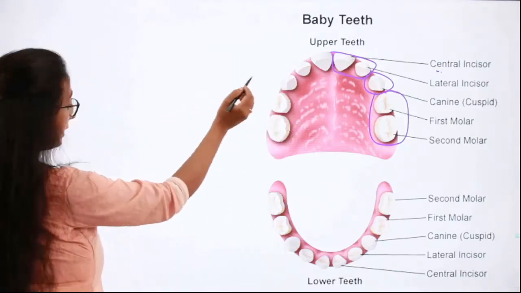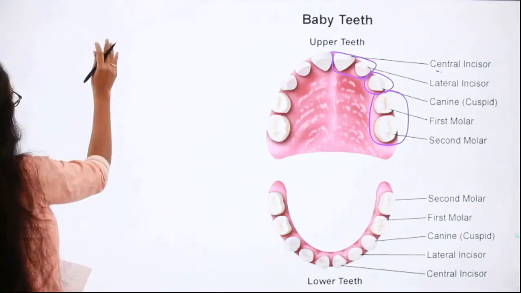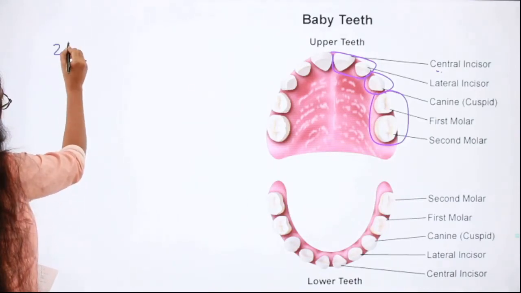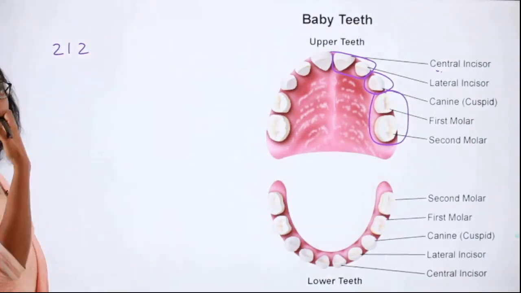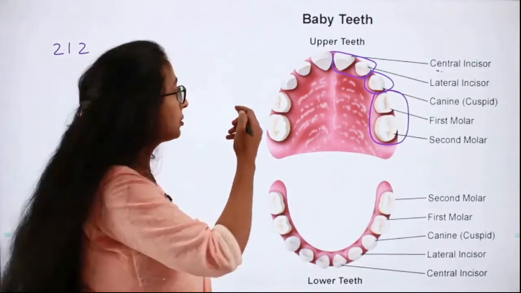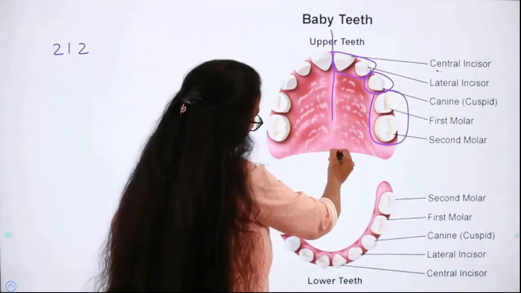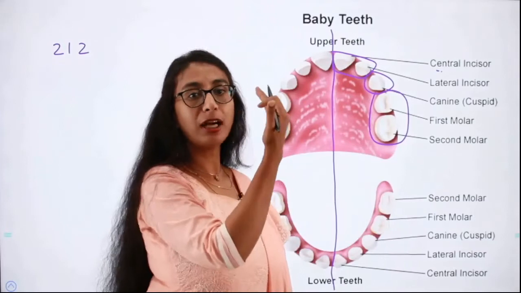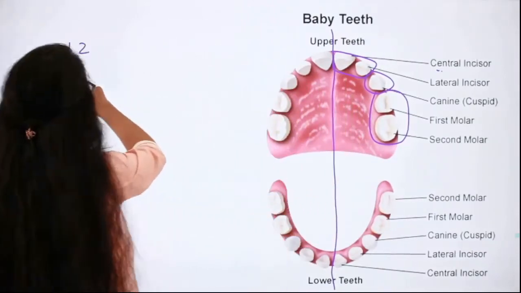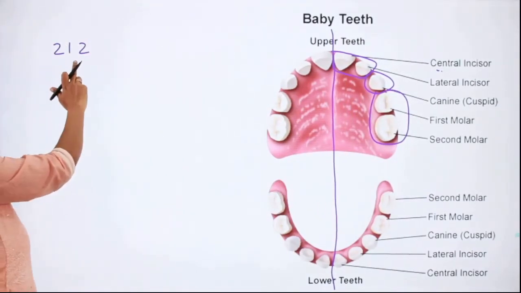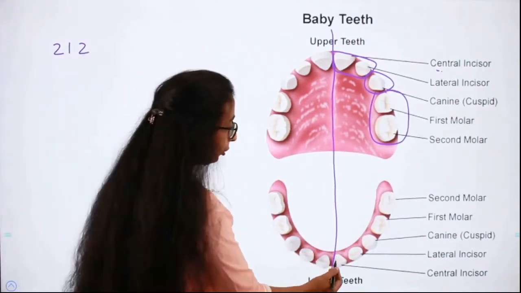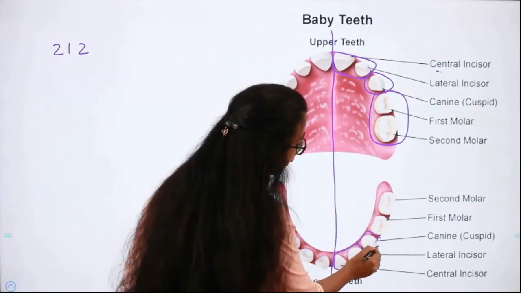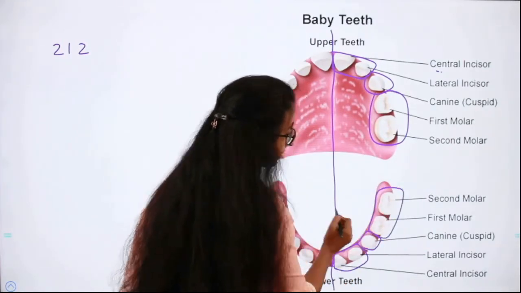So here you can see that the child has 2 incisors, 1 canine and 2 molars in the upper half. Similarly, on the lower half we have 2 incisors, 1 canine and 2 molars, right?